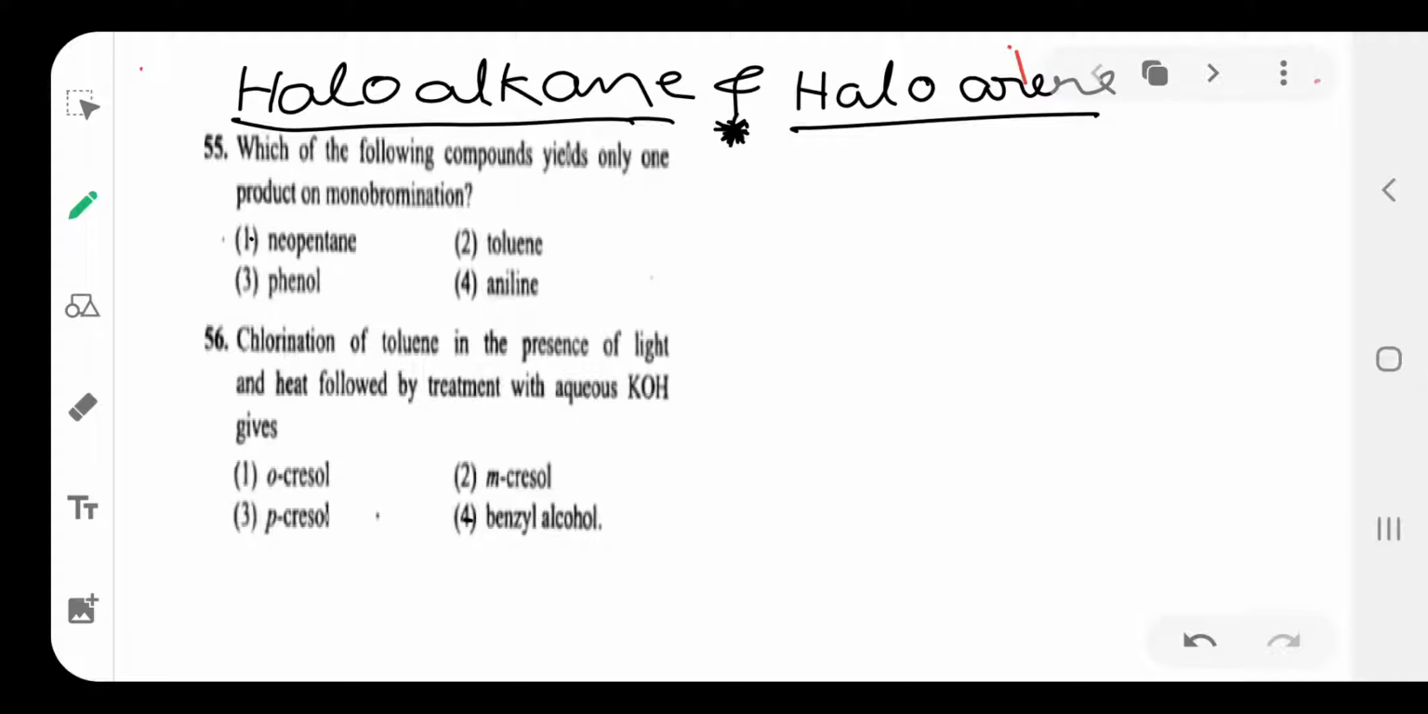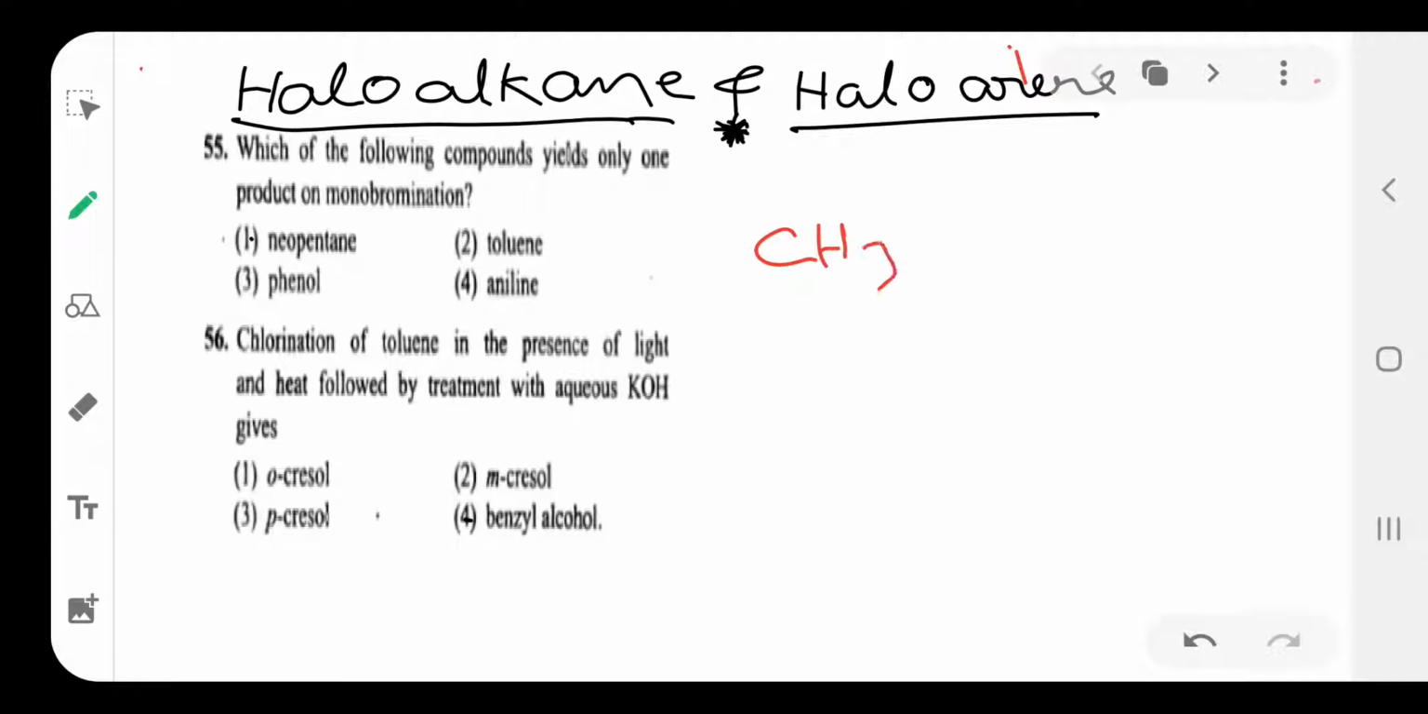Let us see the first question. Which of the following compounds yield one product on monobromination? You see here, question number 55. Neopentane. This is the structure of neopentane.